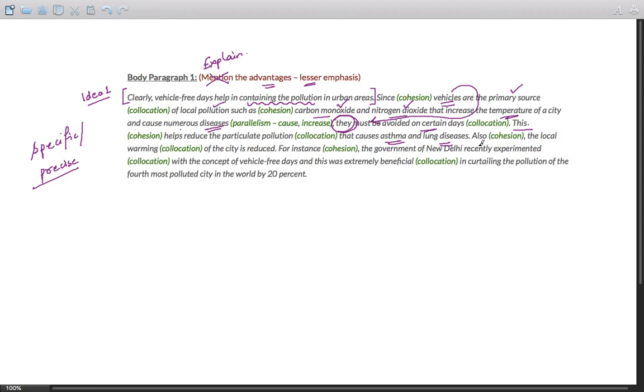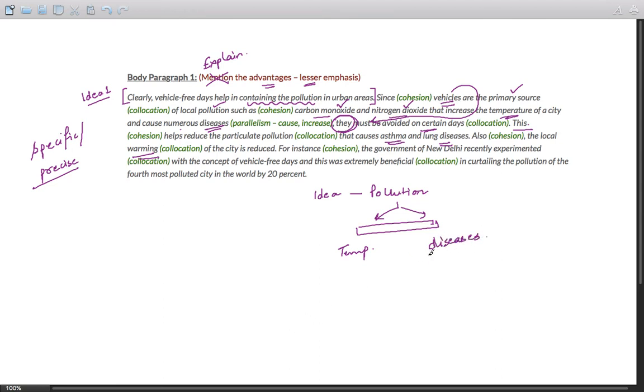Now if you read the next sentence, the local warming of the city is reduced. What you'll realize is that how I've structured it is I've written the idea about pollution. Now in the next sentence, I've tried to explain it by dividing it into two parts. Number 1, what is pollution? Pollution is carbon monoxide and nitrogen dioxide, which I've explained over here. Okay, it is carbon dioxide and nitrogen dioxide, and then two problems. One is temperature, another is diseases. So I have clubbed them in a single sentence.